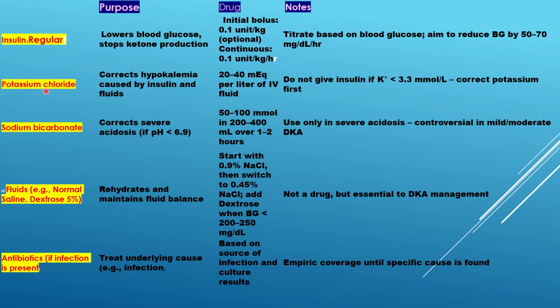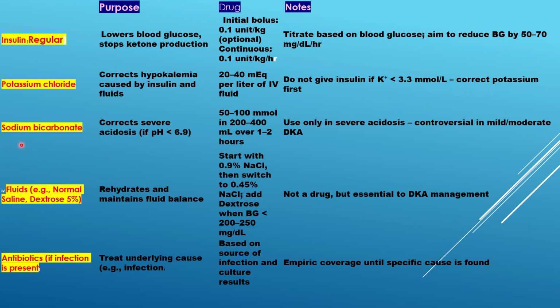Then the second thing is potassium chloride, to correct hypokalemia caused by insulin and fluids. When we start insulin, there is a chance of getting hypokalemia, and in order to correct this, we have to provide potassium chloride, 20 to 40 milliequivalents per liter of IV fluid. Do not give insulin if the potassium level is less than 3.3 millimole per liter. First we have to correct potassium in that case.